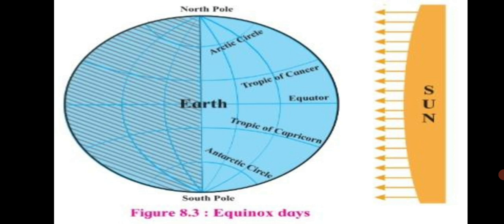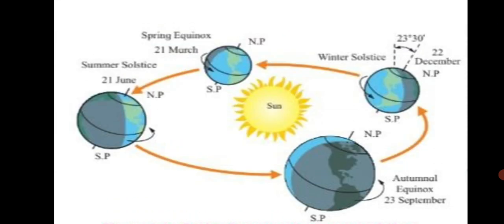After these days, that is after 21st March, other parallels between the equator and the Tropic of Cancer in the northern hemisphere start receiving perpendicular rays sequentially. So from 21st March onwards, other parallels will start receiving perpendicular rays.